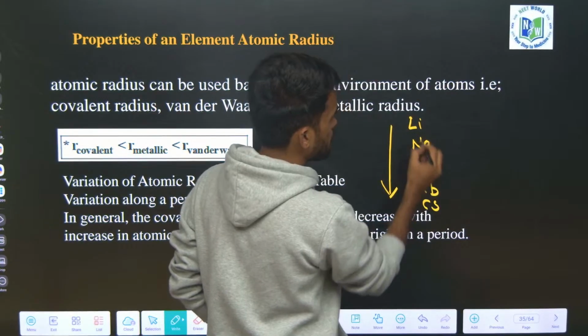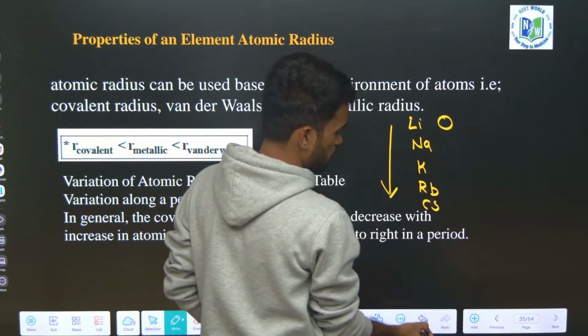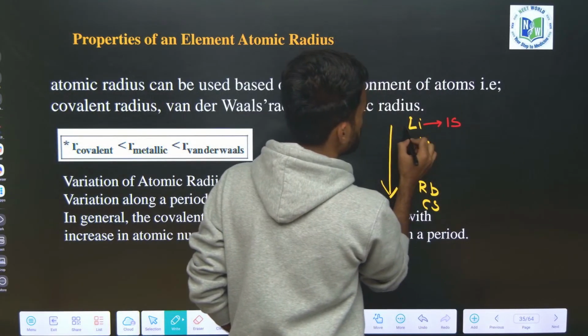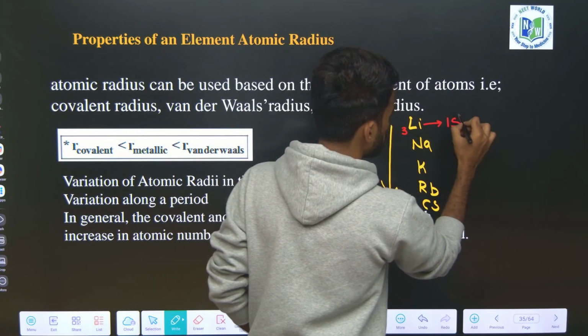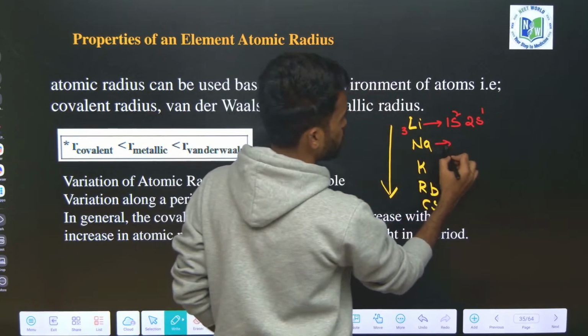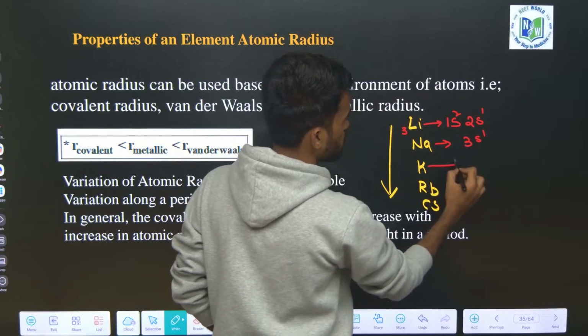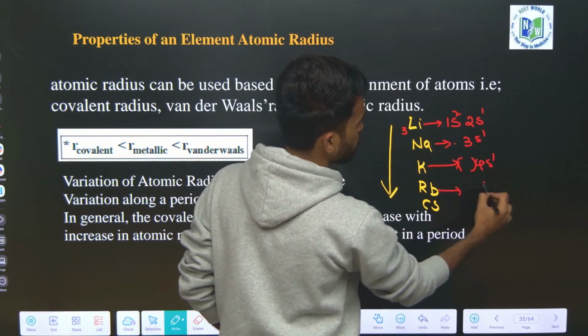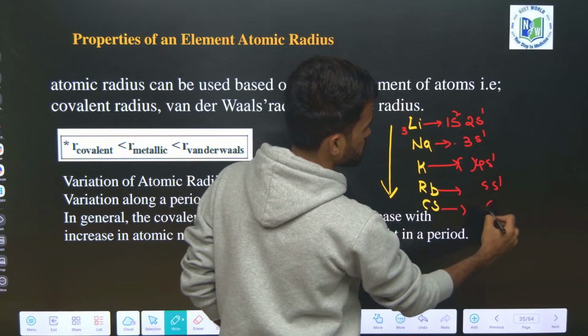See, lithium has the smaller size. Why? Write its electronic configuration: atomic number 3, so 1s2, 2s1. For sodium it becomes 3s1, for potassium 4s1 with a noble gas core, then 5s1, and 6s1.